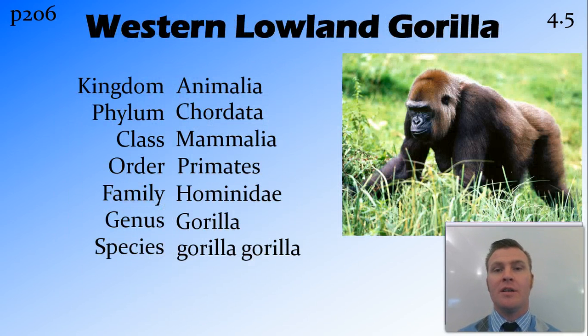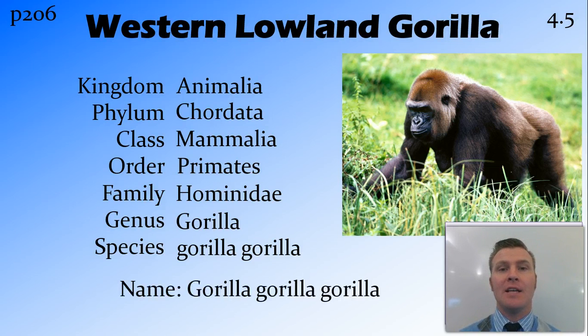So for example, this beautiful animal, the western lowland gorilla, is in the kingdom Animalia, or animals. The phylum Chordata, those with a spinal cord or backbone. The class Mammalia, that generally have live young, amongst some other things. The order of primates. The family of Hominidae, or hominids. The genus Gorilla, and the species gorilla. So the scientific name, or the binomial nomenclature, for the western lowland gorilla is Gorilla gorilla.